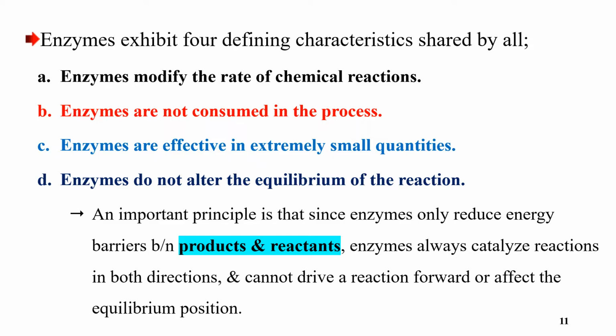Enzymes exhibit four defining characters shared by all. Let me go through the characters of enzymes one by one. The first character of enzymes is that enzymes modify the rate of chemical reactions, or speed up the rate of chemical reactions. As we know, enzymes speed up a chemical reaction, which means they modify the rate of chemical reactions. Second, enzymes are not consumed in the process. In the process, the enzyme is not changed by itself or consumed by the reaction.